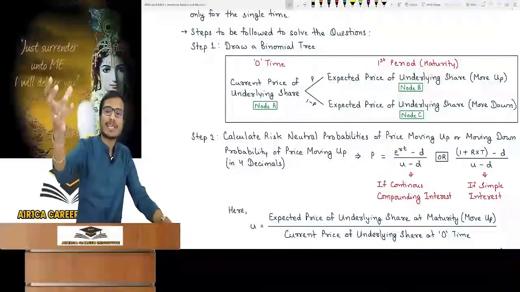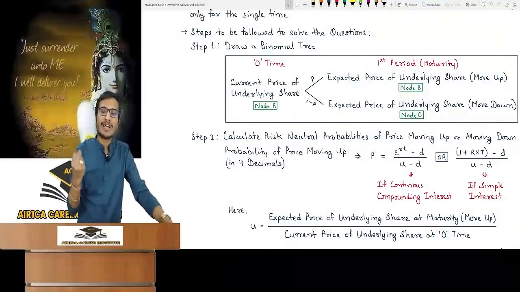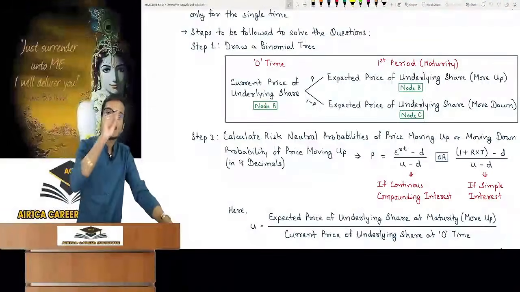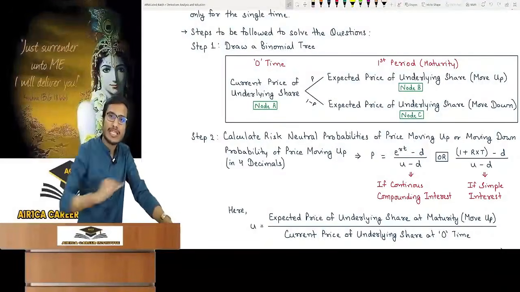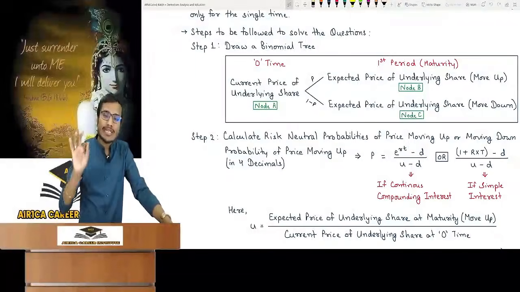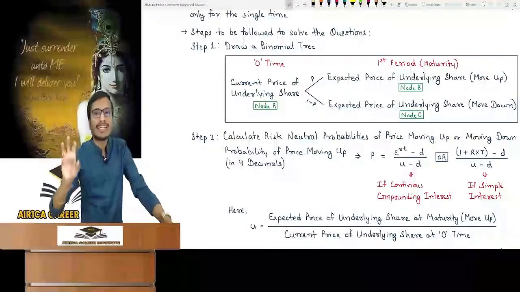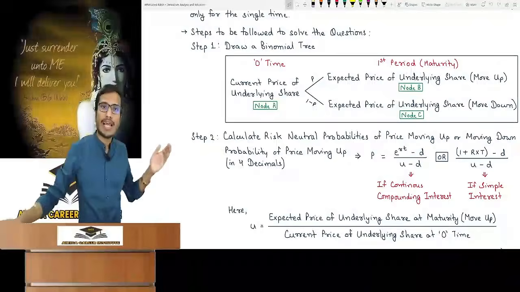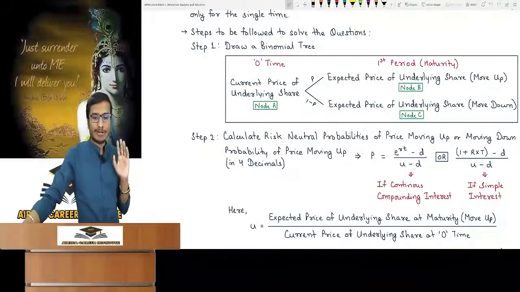If it is the same, what will the probability be in this case? Listen, we are assuming the return we get on risk-free securities is the same as the return on risk in the share market. So according to this assumption, what should our probabilities be? It has a formula, which I will explain, but first see the formula.